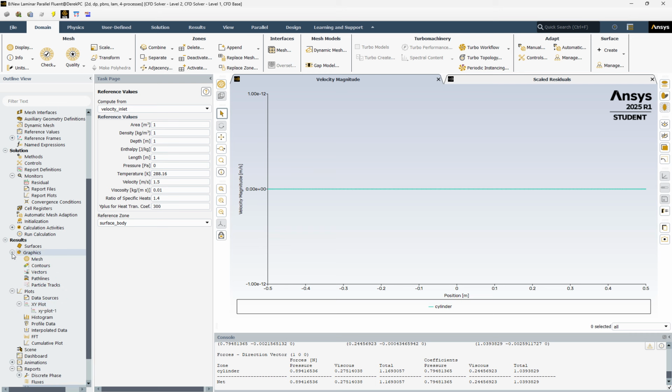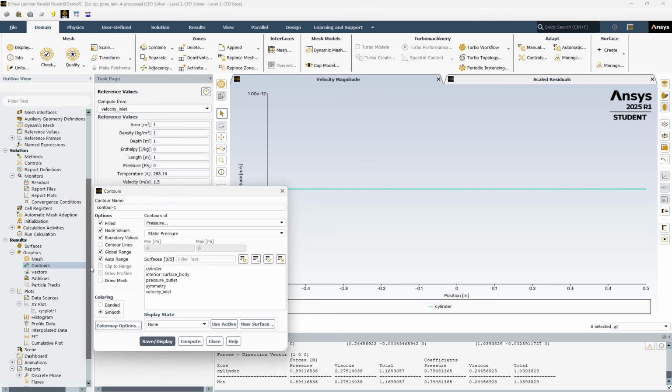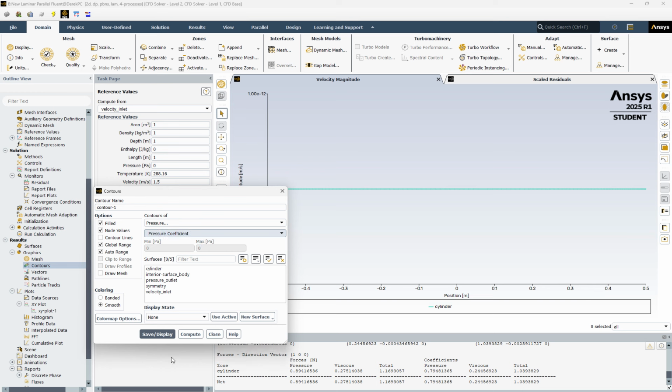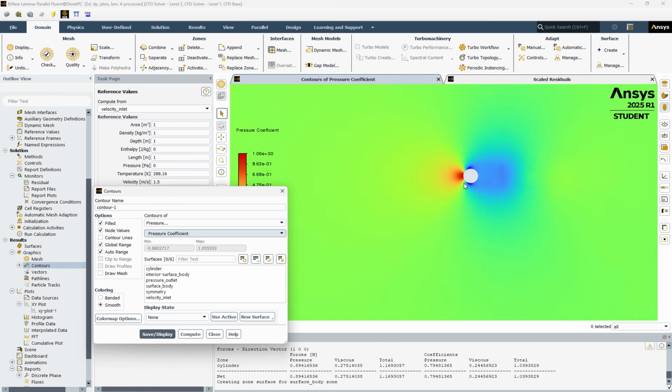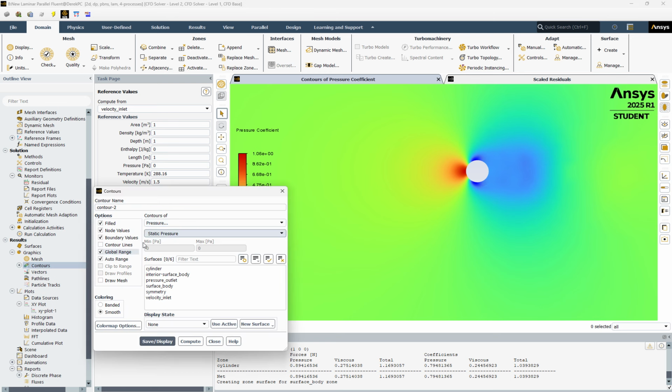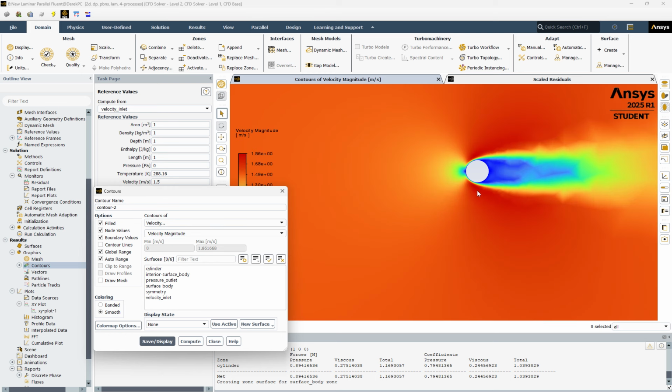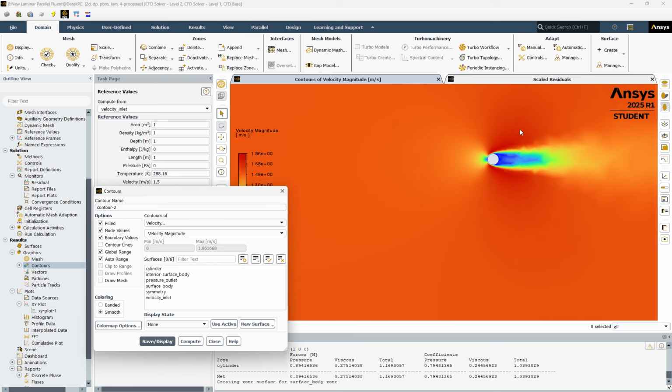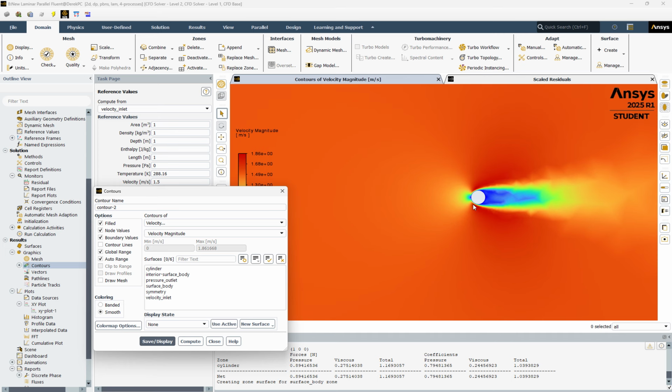Take a look at the velocity contour. Pressure. Compute. Display. Yep. So we got a low wake region there. Close. Do another contour. This time for velocity. Velocity magnitude compute. Yep. So it looks about right for laminar flow. All good.